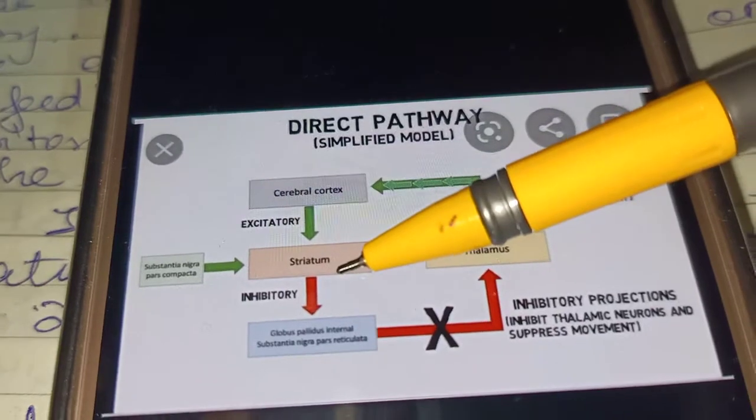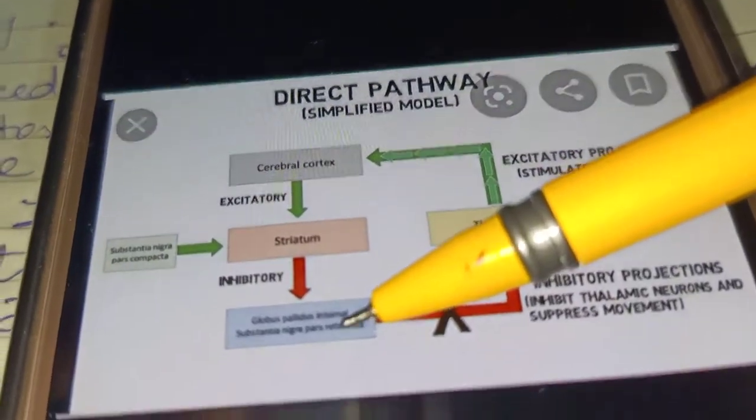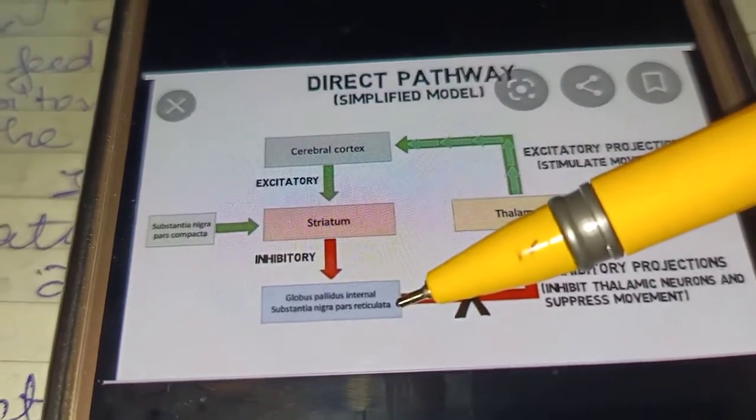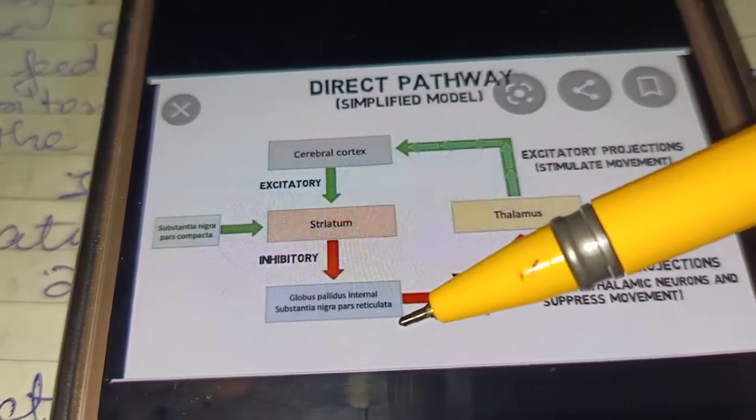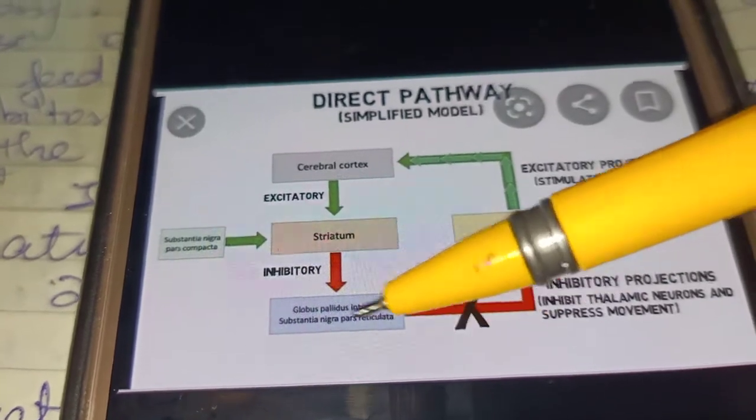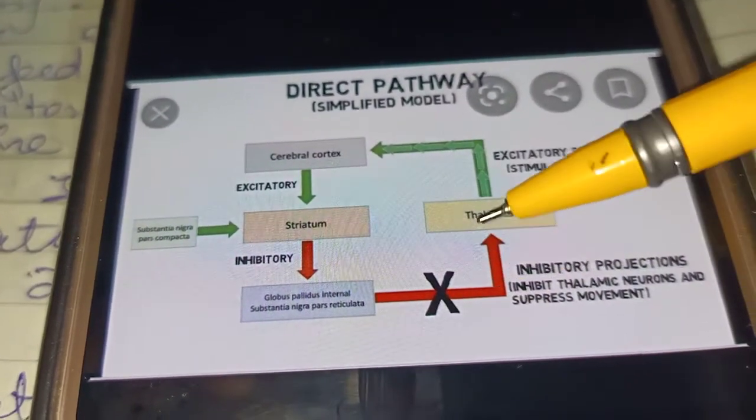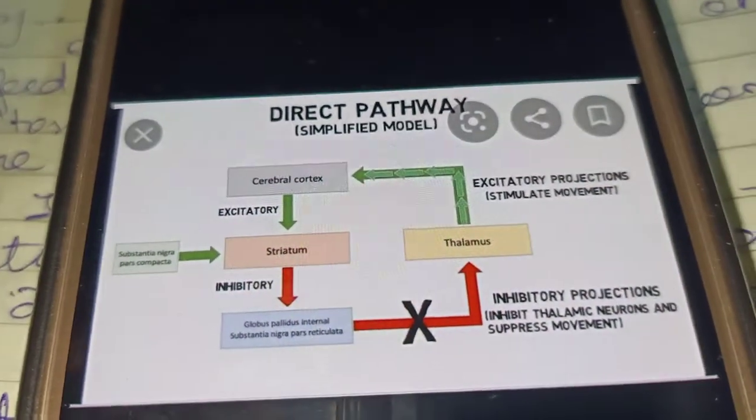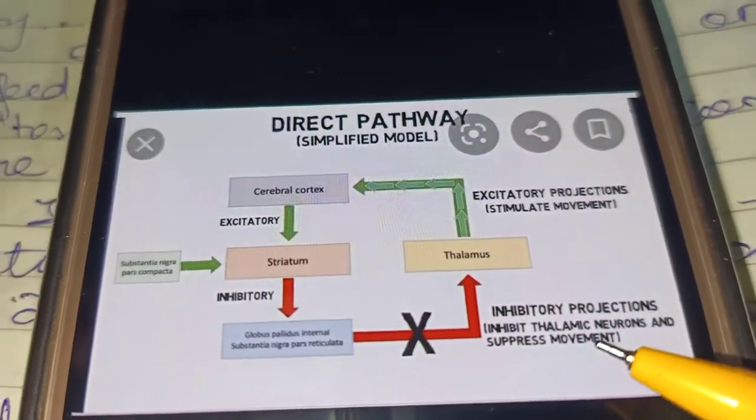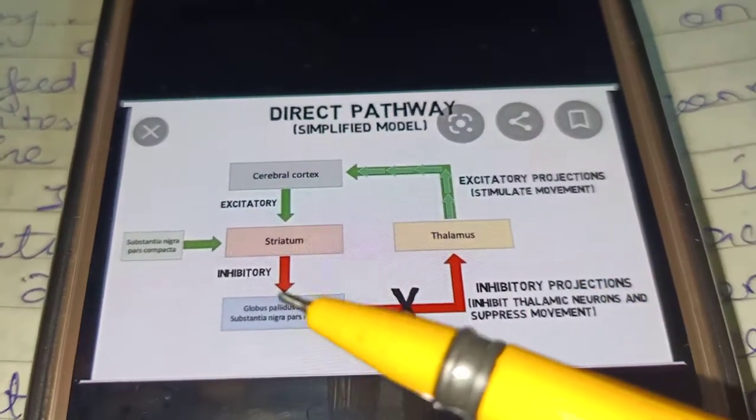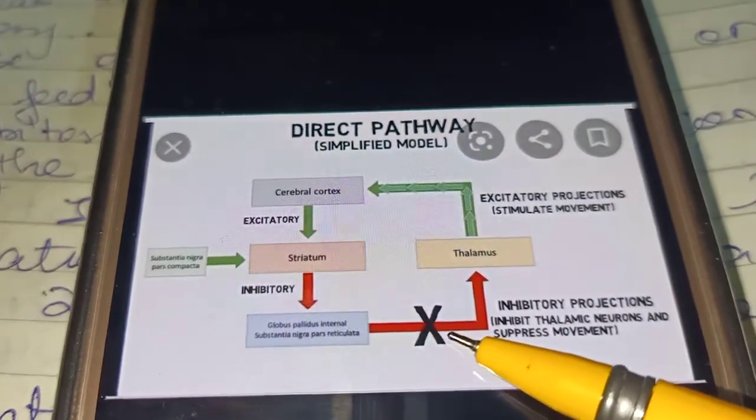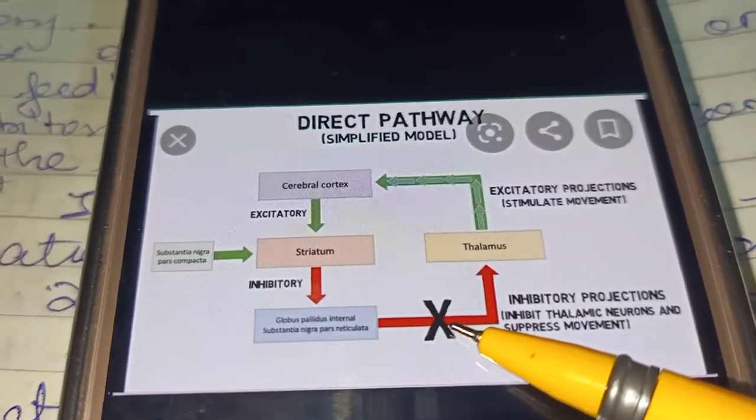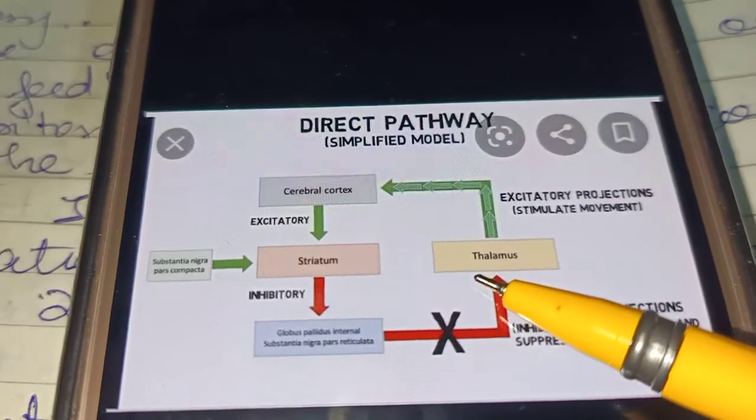Now the neurons from the globus pallidus internus and substantia nigra pars reticulata send their axons to the thalamus. Even these neurons are inhibitory. So they are inhibitory projections that inhibit thalamic neurons and suppress movement. So from this there are inhibitory neurons going to the thalamus.